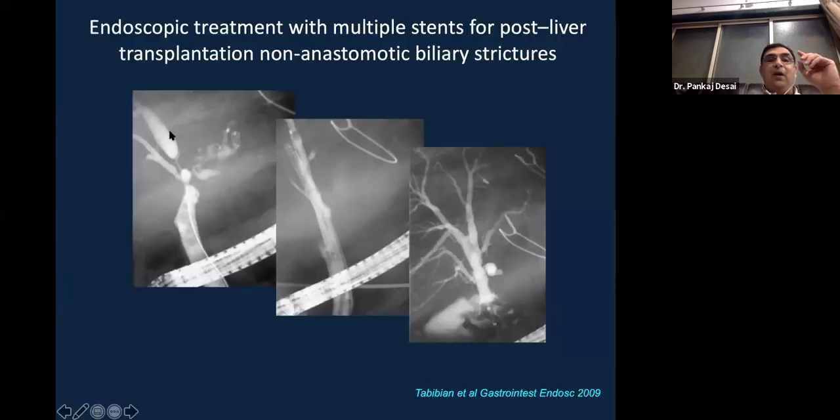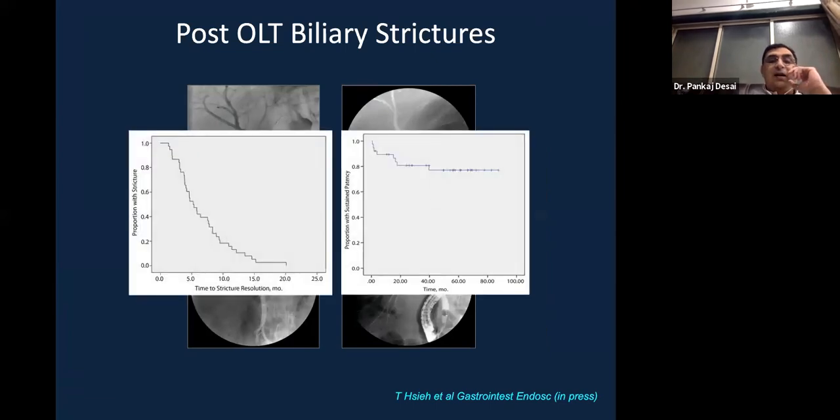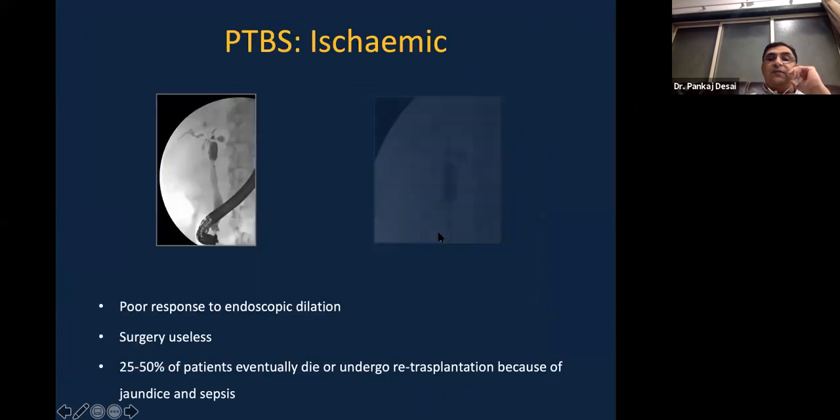This is an example of liver transplant patients. You can see the guide wire. This is an anastomotic stricture. You place multiple stents and that stricture has remodeled. This is another example showing post-transplant strictures, and the stricture resolution with time definitely improves, and you have a good patency of stents.